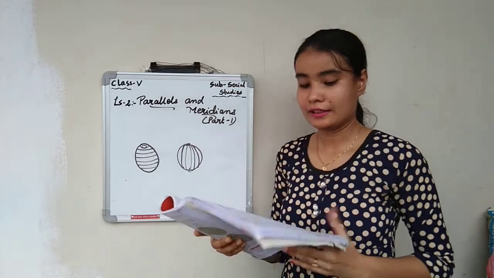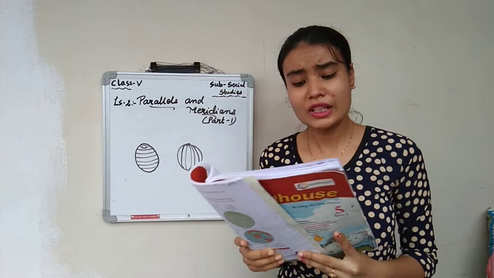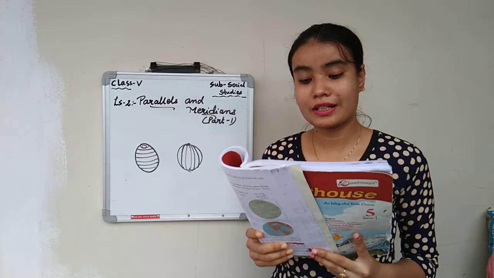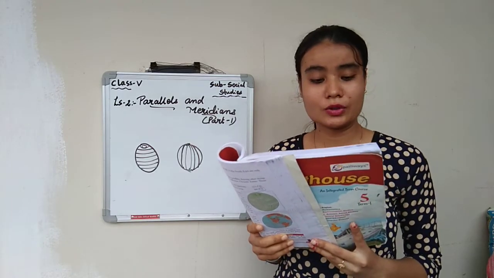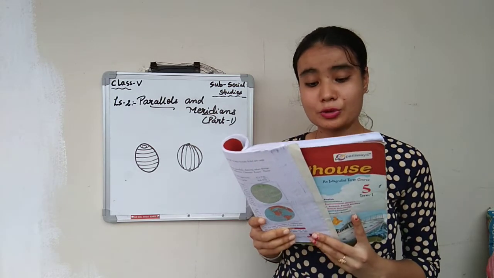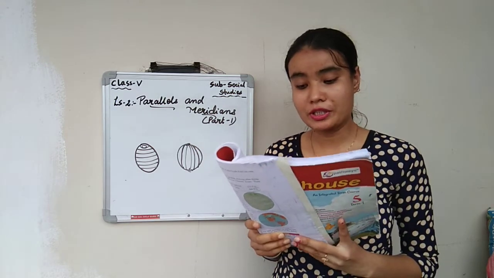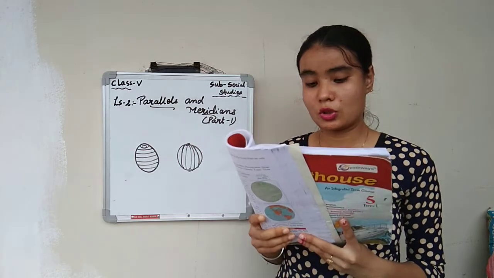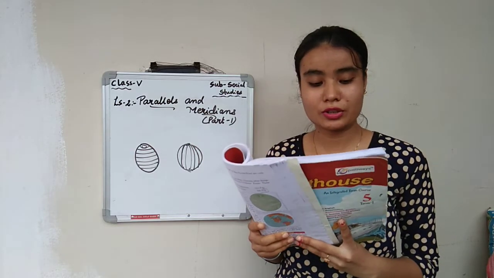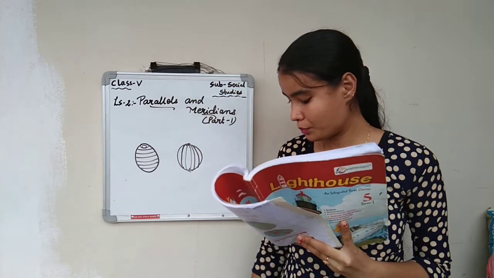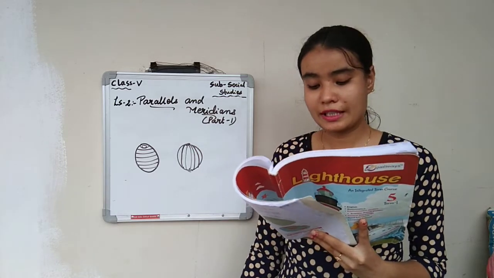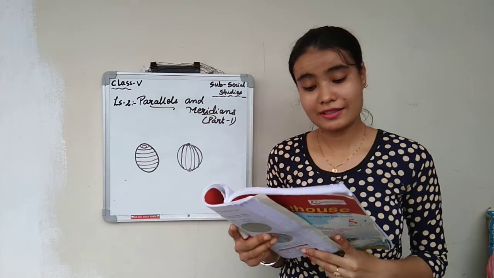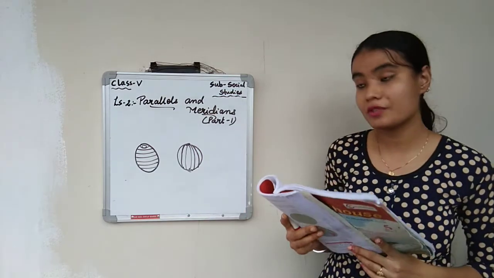Is that clear? Yes. We can know the location of a place with the help of a globe. The axis of the globe on which it rotates has two endpoints. These points are called what? Poles. These poles can be used as two fixed points. The north pole is the northernmost point at the top of the globe, and the south pole is the southernmost point at the bottom. Okay, so yes, in order to know the location, we will use what?